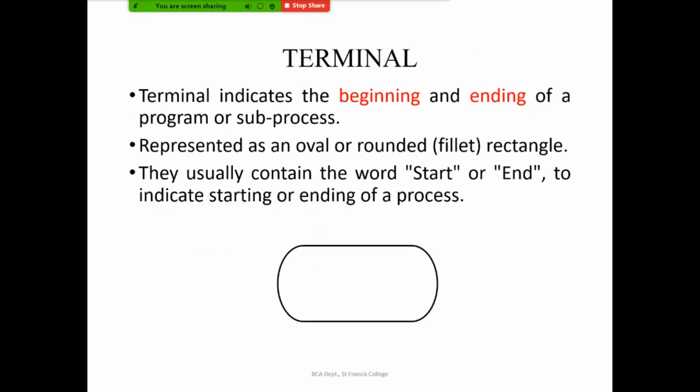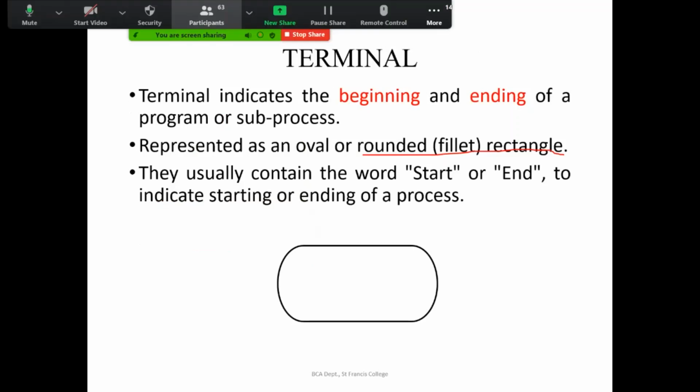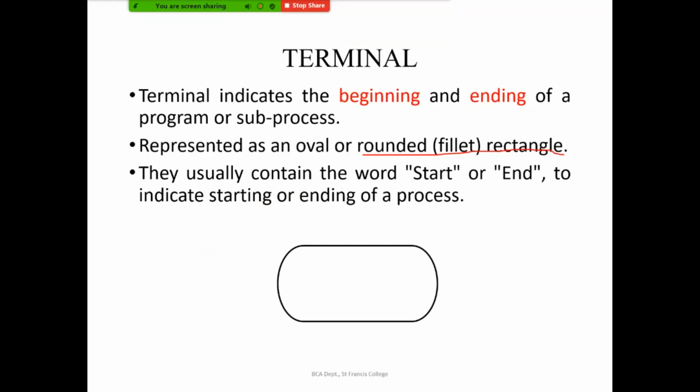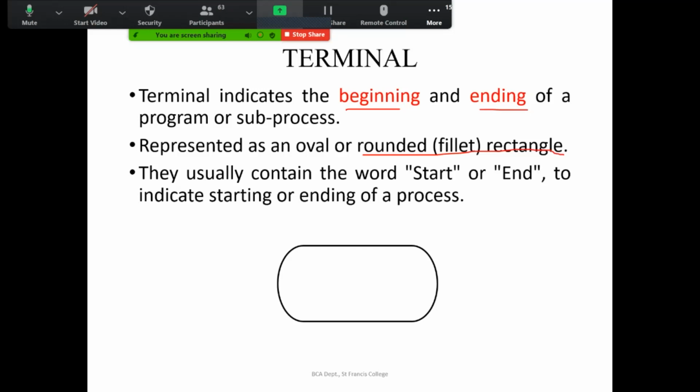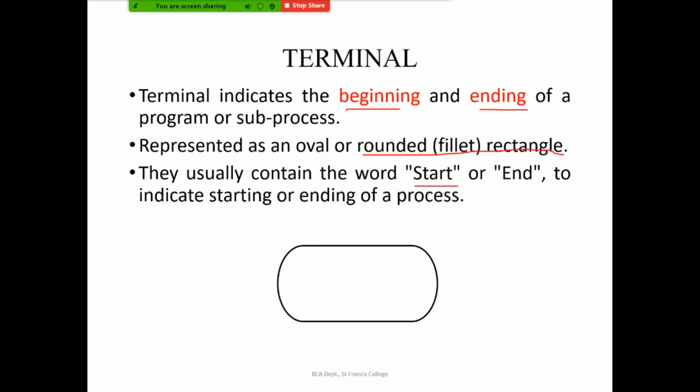So the terminal symbol is usually indicated by a rounded rectangle. When I'm asking, you should be giving the answer in the chat box. Now the terminal symbol indicates the beginning and the ending of the program. They usually contain either start and end or start and stop. Either end or stop you can use. So the starting and ending of the process is indicated by the terminal box, and it is nothing but a rounded filleted rectangle.